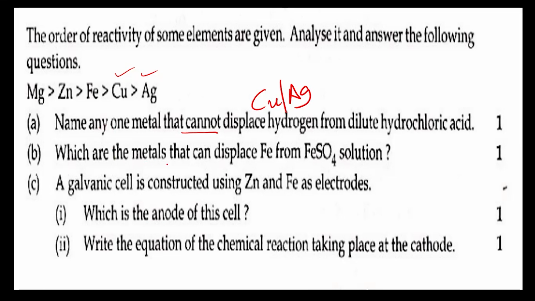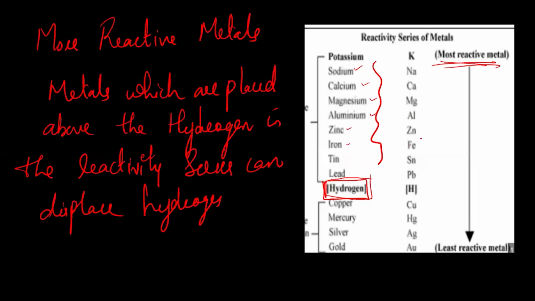Next question: which are the metals that can displace iron from FeSO4 solution? Where is iron in the reactivity series? Here it is. The metals that are above iron are more reactive than iron, so they can displace iron from FeSO4 solution.